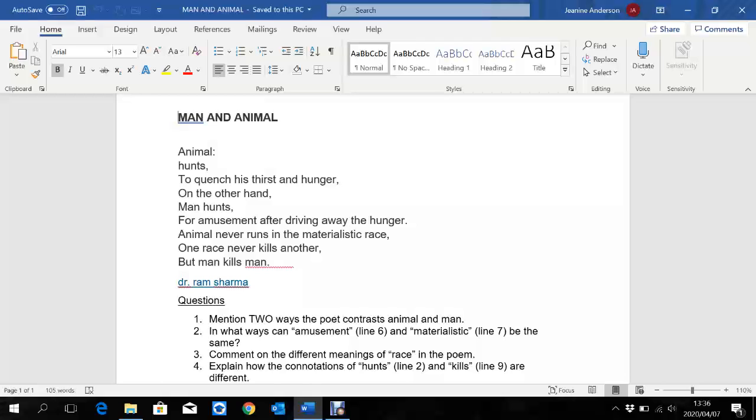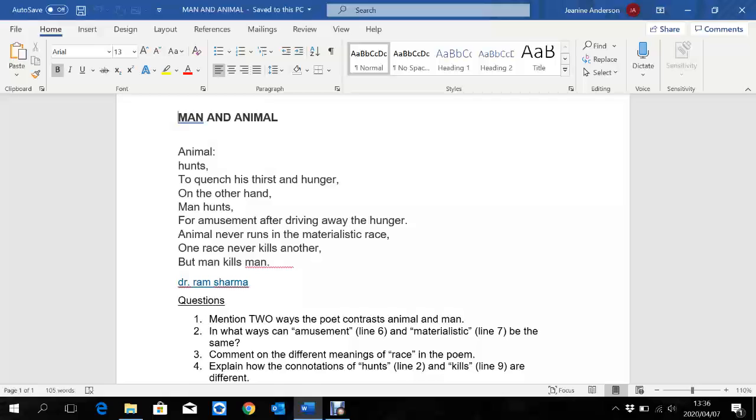Animal never runs in the materialistic race. Materialistic, the power word there in that line is materialistic. Why would, or what is materialistic about a man hunting?